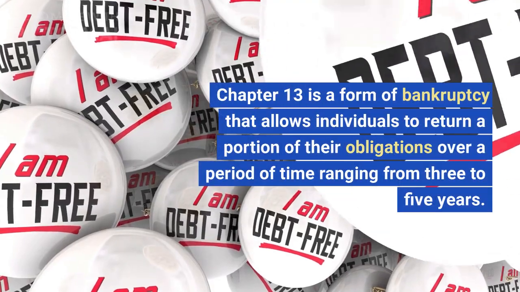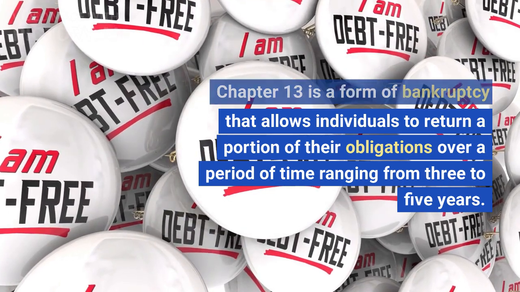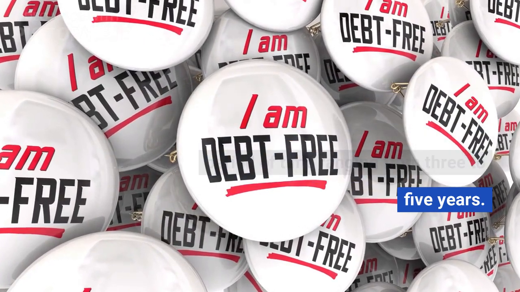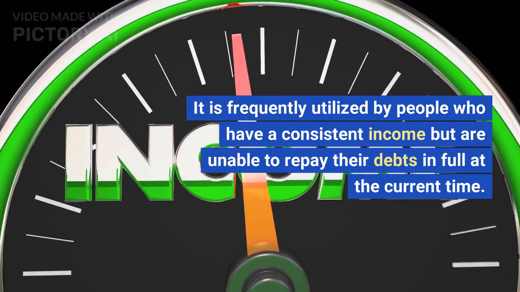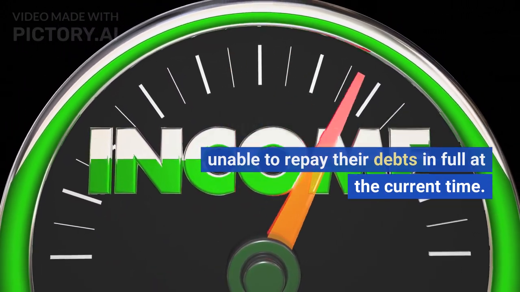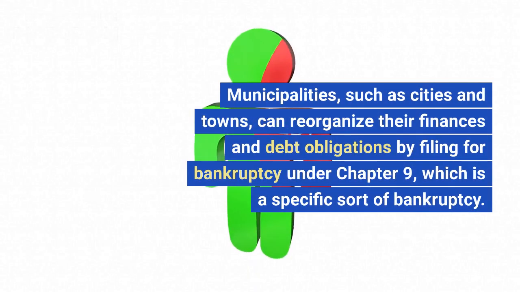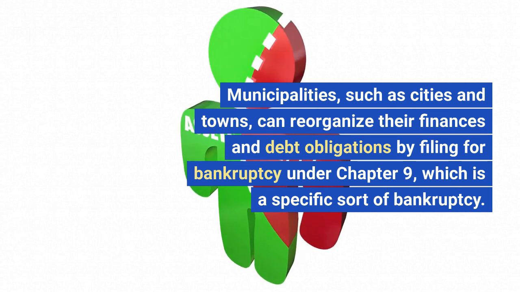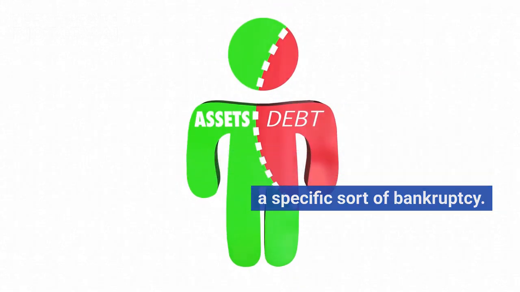Chapter 13 is a form of bankruptcy that allows individuals to return a portion of their obligations over a period of time ranging from 3 to 5 years. It is frequently utilized by people who have a consistent income but are unable to repay their debts in full at the current time. Municipalities, such as cities and towns, can reorganize their finances and debt obligations by filing for bankruptcy under Chapter 9, which is a specific sort of bankruptcy.